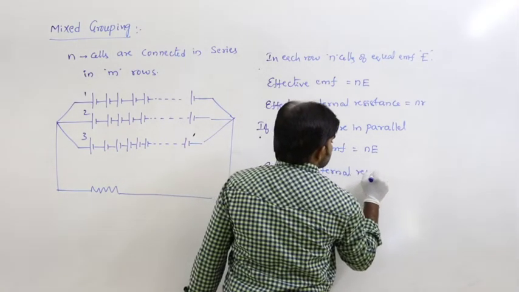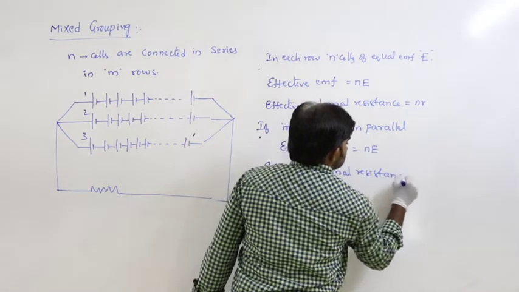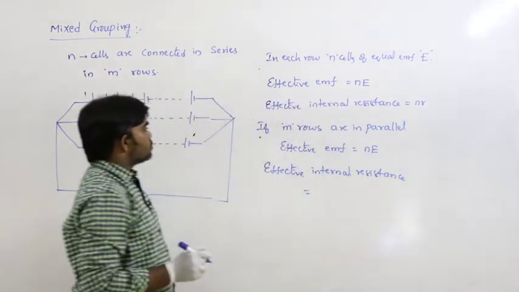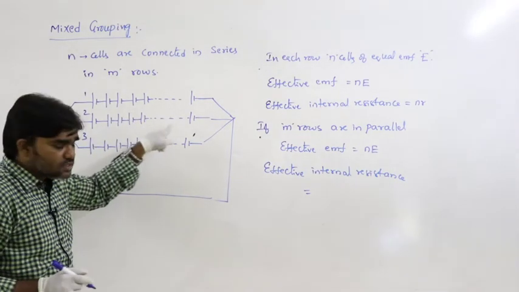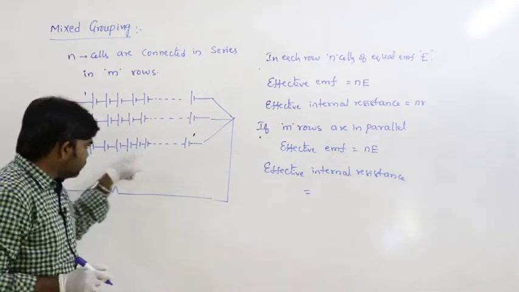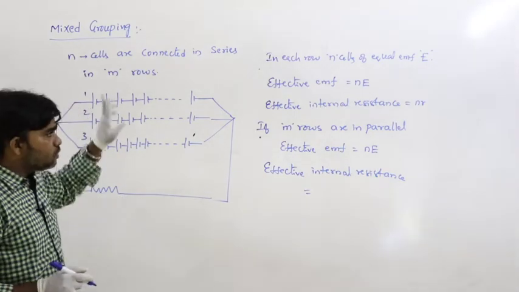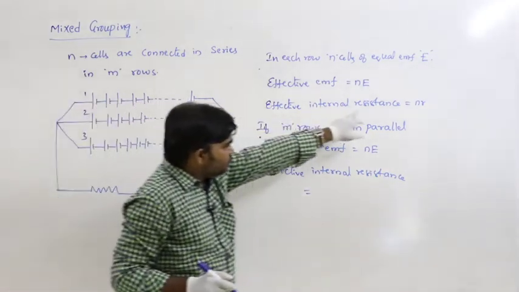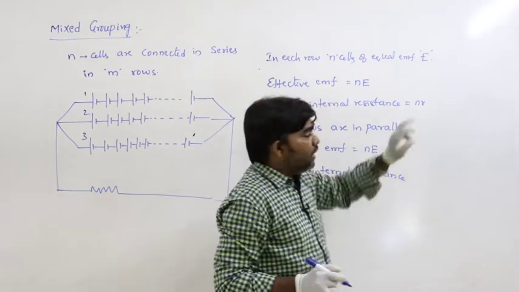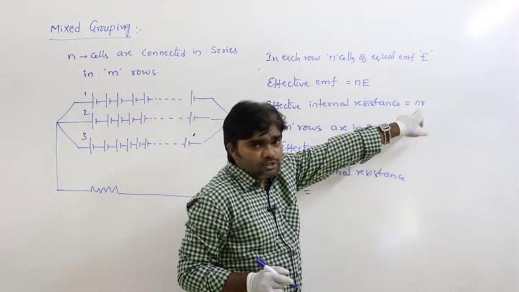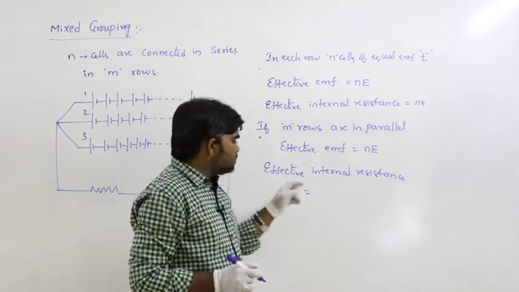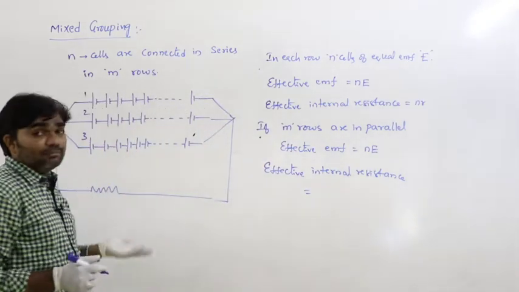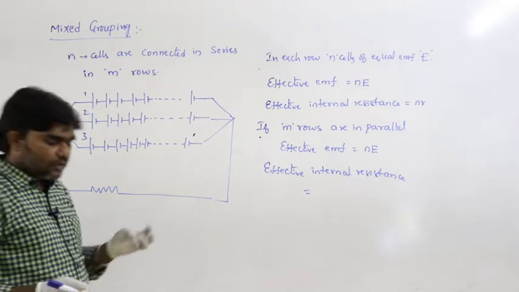Effective internal resistance. What is the effective resistance in the first row? nr. In the second row? nr. In the third row? nr. So in each and every row, the effective internal resistance is equal to nr. How many rows are there here? m rows.